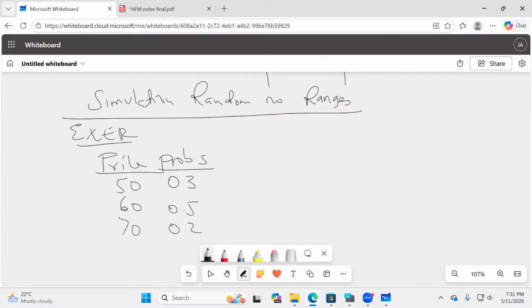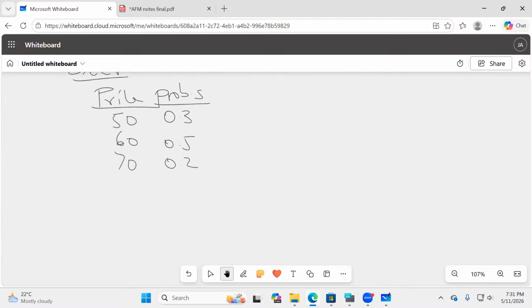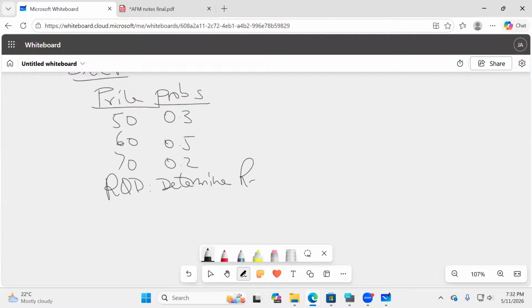Now, given this variable, we are required to determine random number ranges.